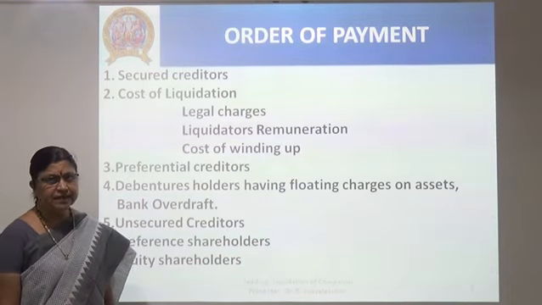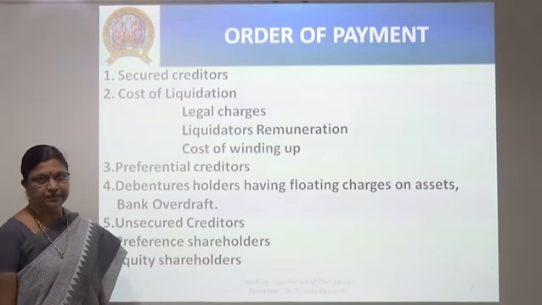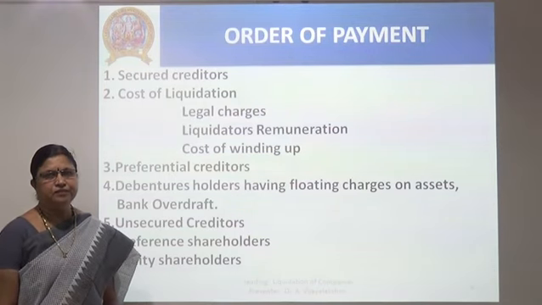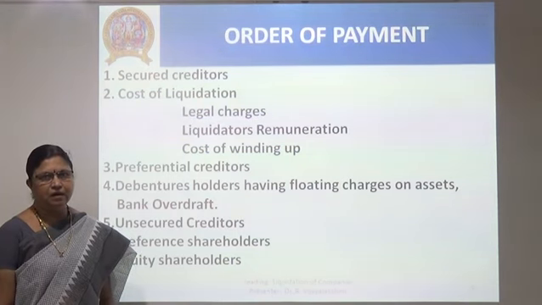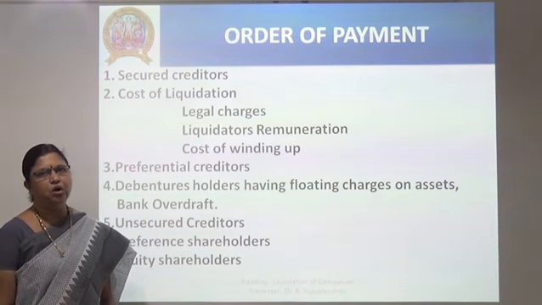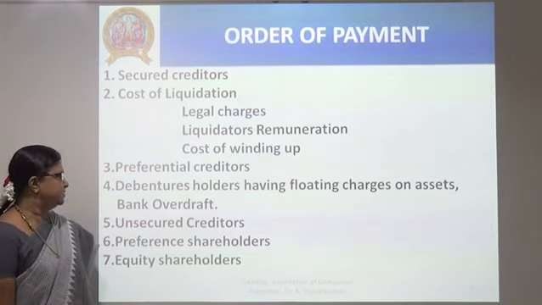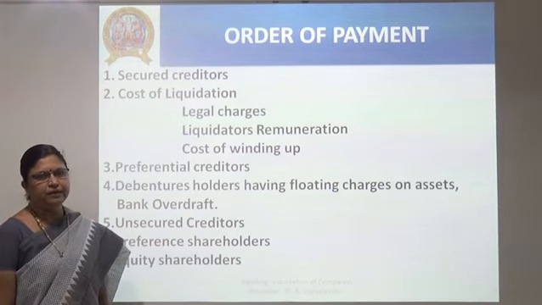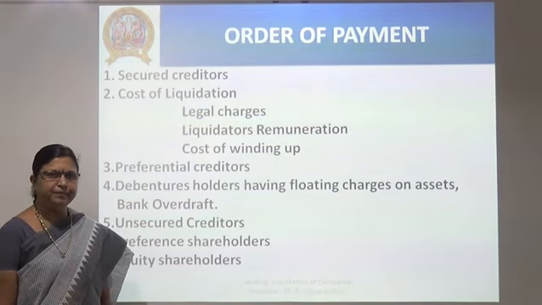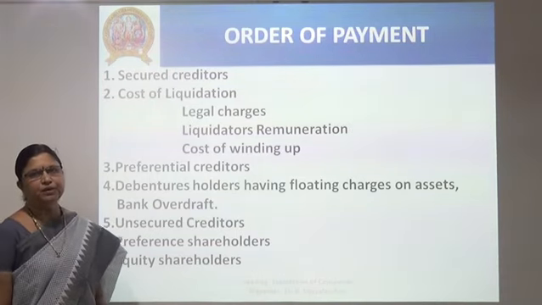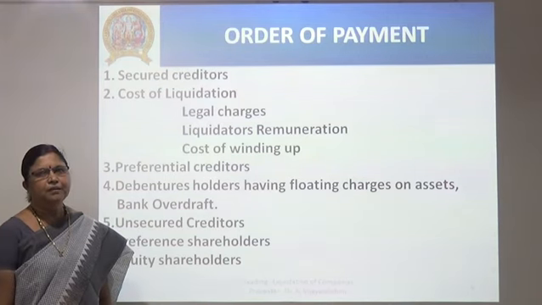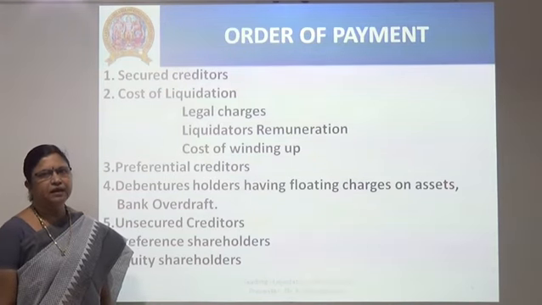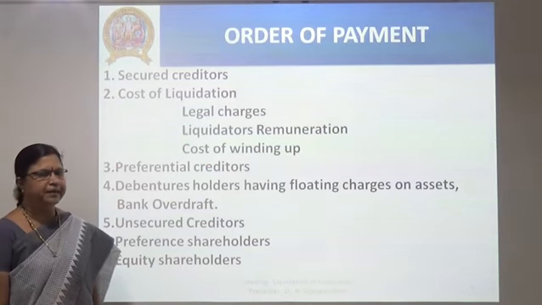Then debenture holders having a floating charge on all the assets of the company. The debenture is an acknowledgement of debt. At the time of issuing the debenture itself, there is a clause mentioning that the debenture holders have a floating charge on all the assets of the company. Then next comes the bank overdraft, if any overdraft was made by the company from any of its bankers. Then unsecured creditors, for which no security is offered, for example bills payable, sundry creditors, and any outstanding expenses to be paid by the company.